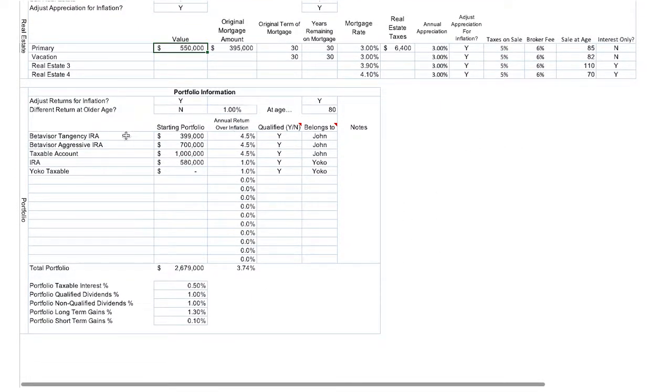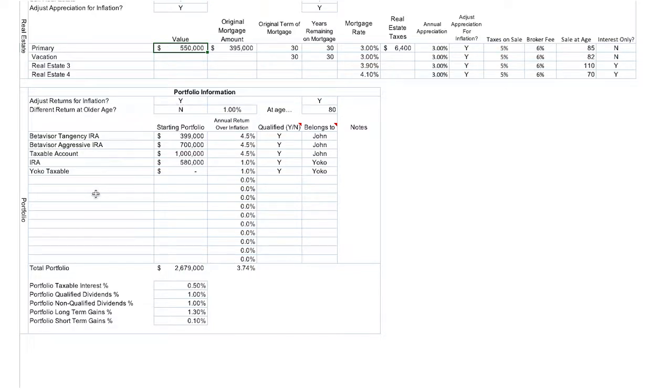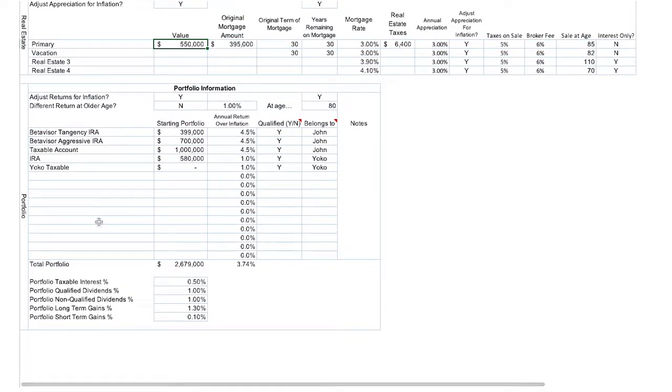You could come down here for portfolio information. Whether you want to adjust the returns for inflation, I suggest you do. And some people want a different return when you're old. When you're old, maybe when you are 80, you will start to take down the risk of your portfolio and have lower returns. Then we can put in different portfolios, different IRAs, different taxable accounts. Their portfolio value assumes returns over inflation, whether they are qualified or not, and who they belong to.